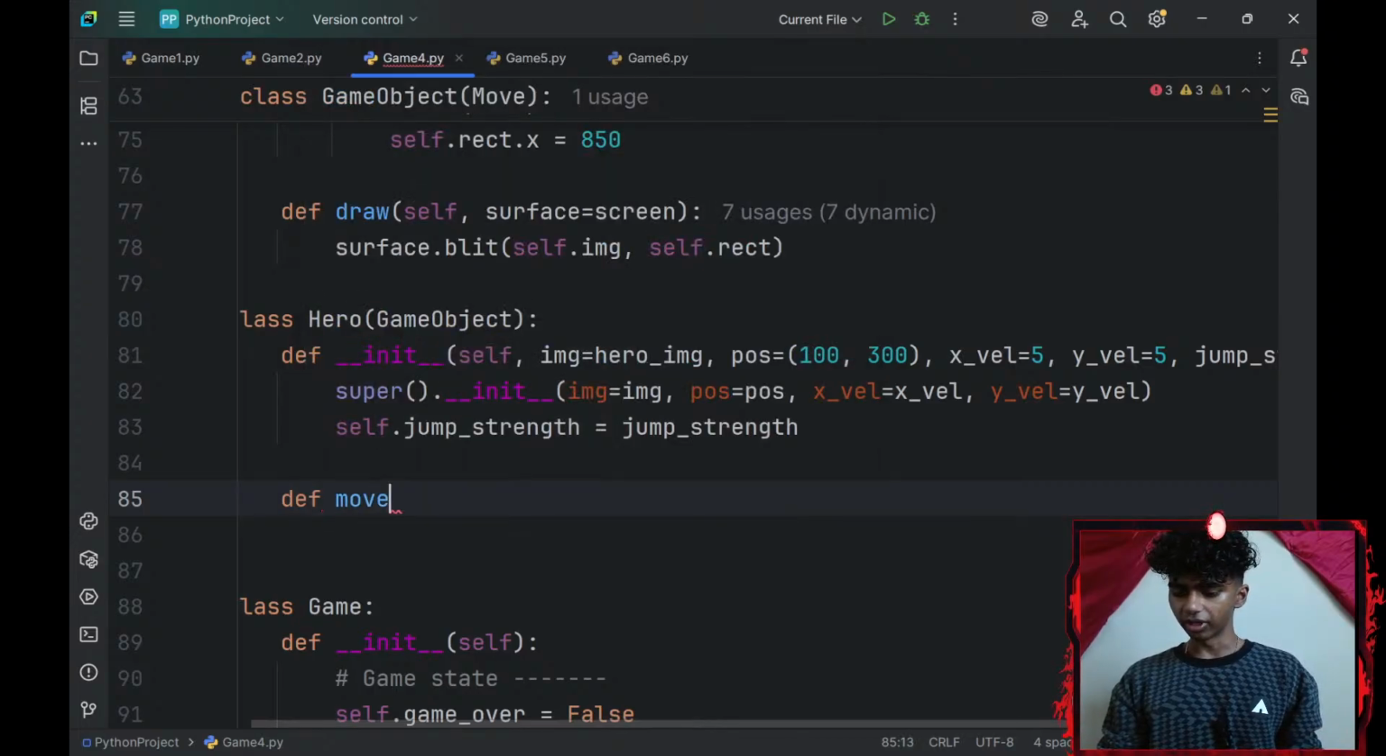Okay, so I'm gonna go ahead and define a, let's see. I'll define a move method. My move method will have a parameter of keys to it.